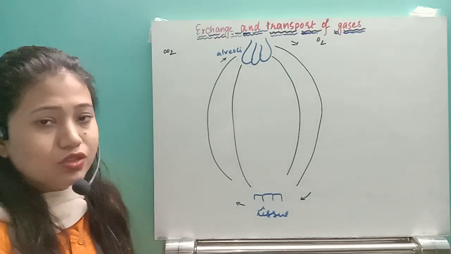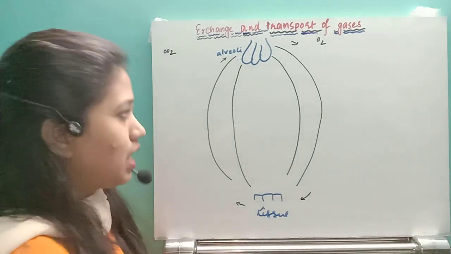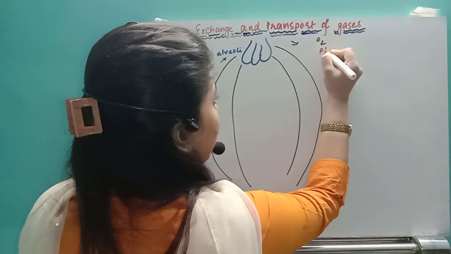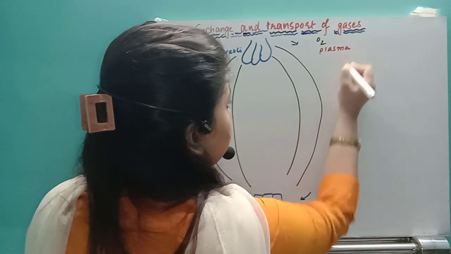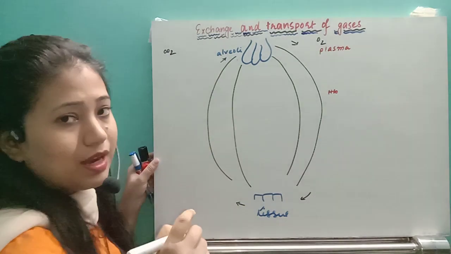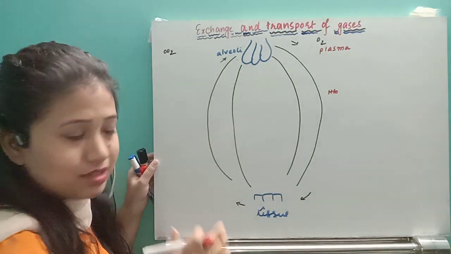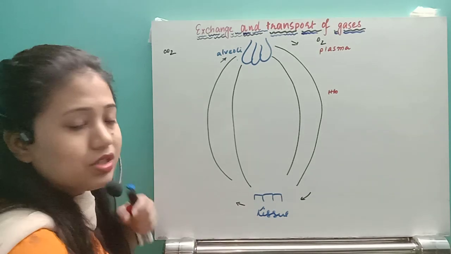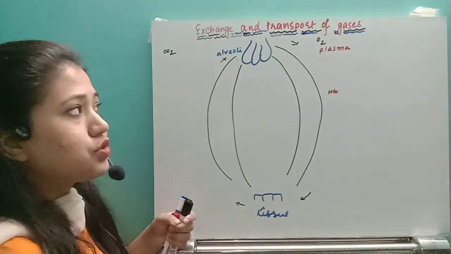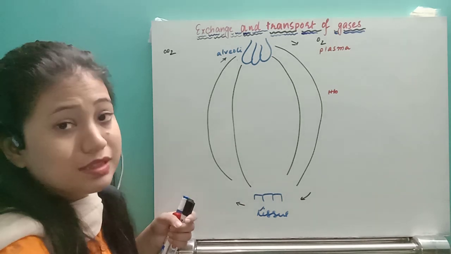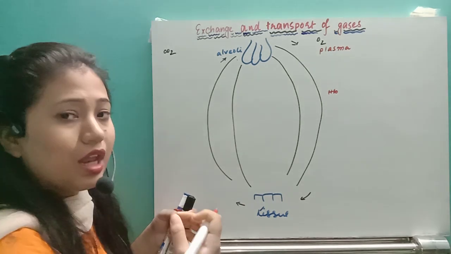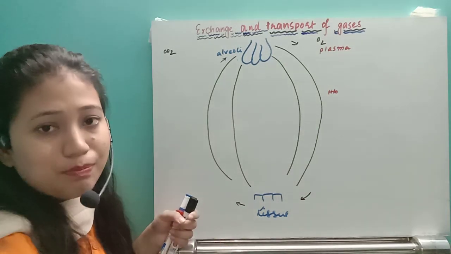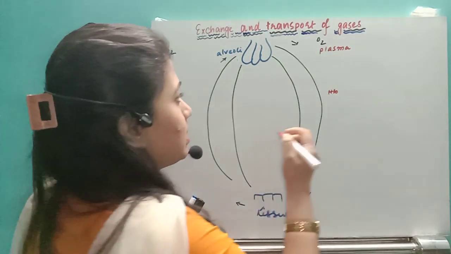First of all, we need to know some percentages. When it comes to oxygen, oxygen will diffuse in the plasma and it will bind with the hemoglobin, right? By these two means, the oxygen gas will diffuse in the plasma and bind with the hemoglobin, and it will reach the region of the tissue. So around what percentage of oxygen molecules will bind with hemoglobin, or diffuse in the plasma, we will see.